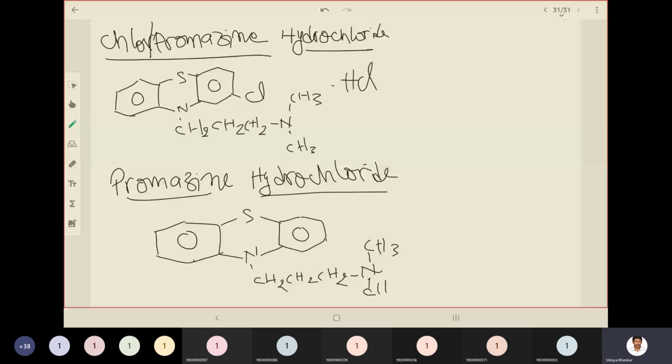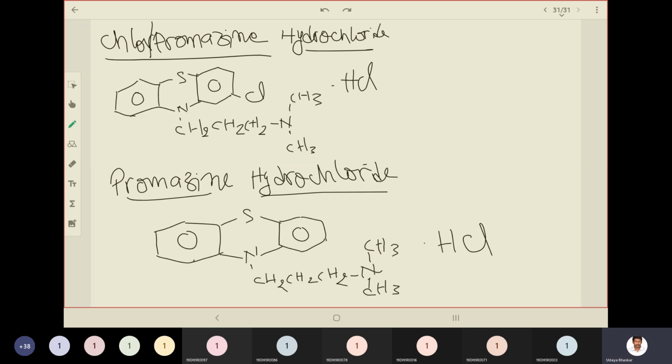So what is the difference? Only difference is here, you don't have chlorine in promazine. In chlorpromazine you have chlorine. Okay, that is the only difference between the chemical structures of promazine and chlorpromazine. All right.